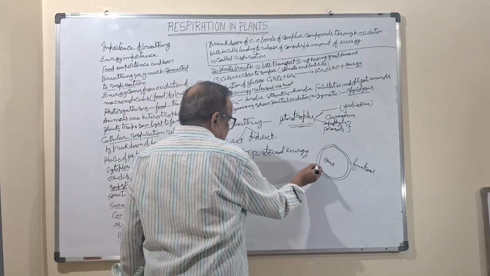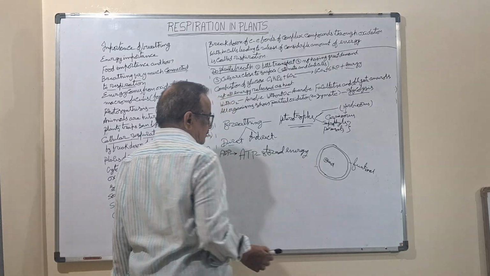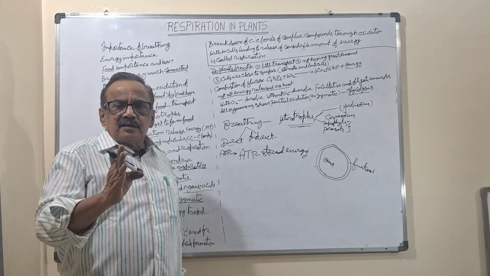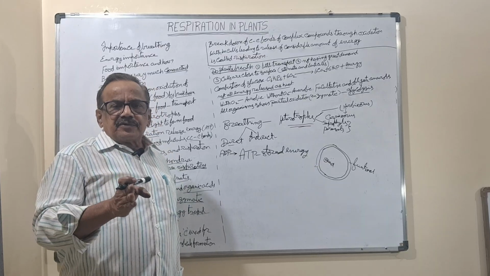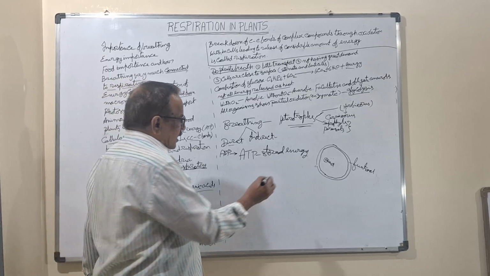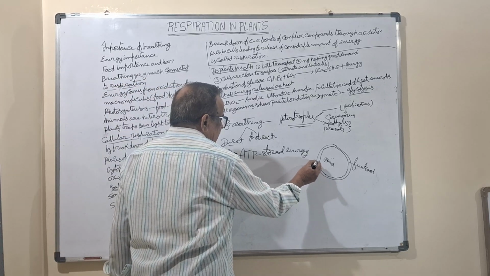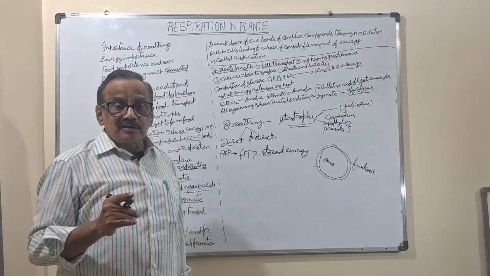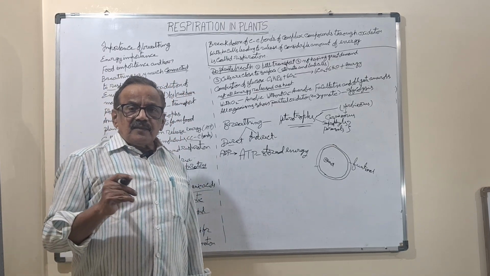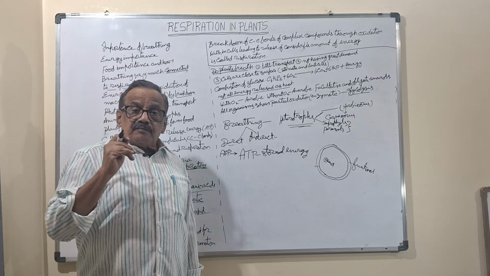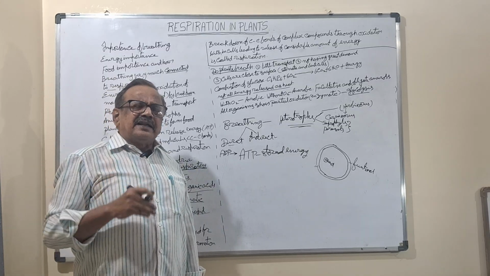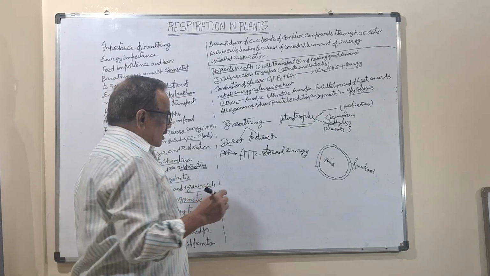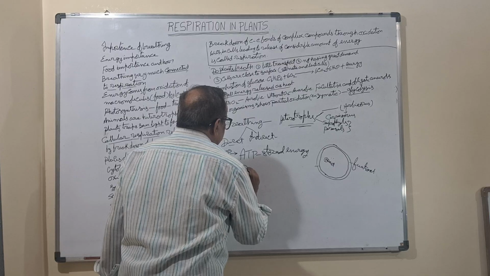So here lenticel cells are present. This is the lenticel. Here and there so many lenticels are present. Through the lenticel, air will enter into the stem or the root, and from here they will supply. Like that, so many are there, and the entire thing will be supplied. And one more reason is also there. Whatever the living cells, 99% of the living cells are parenchyma.